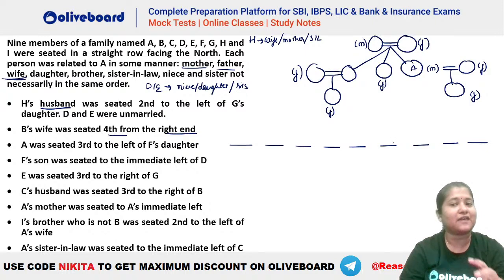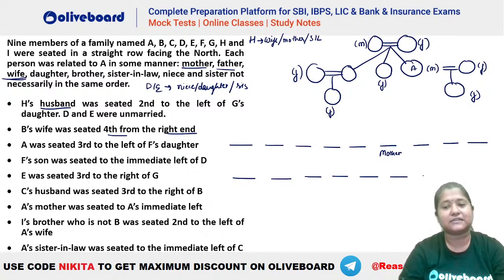So we have 3 wives in here. One of them is A's wife, one of them is mother, one of them is sister-in-law. So you can see wife cannot be there because wife is A's wife, right? A's wife is not B's wife. So that means B's wife can either be the mother here or the sister-in-law. So let's take both cases. That is, we take the mother as B's wife, or we take the sister-in-law as B's wife.